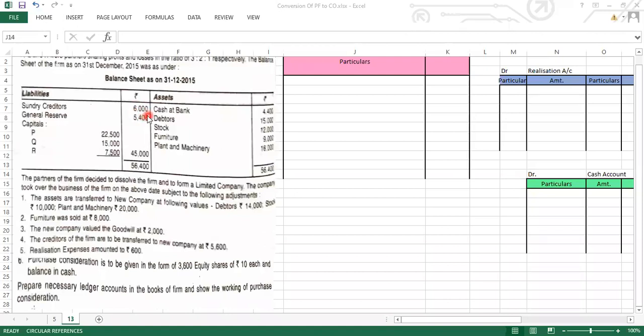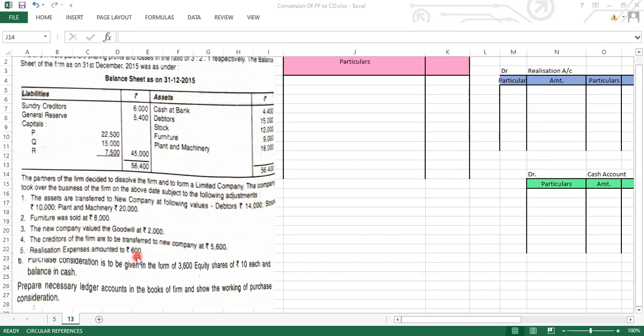See, here we have 6,000 in the old balance sheet, whereas now the agreed value is 5,600. Next is realization expenses amounted to rupees 600. So the journal entry for these expenses will be... now tell me, here the word company is given.